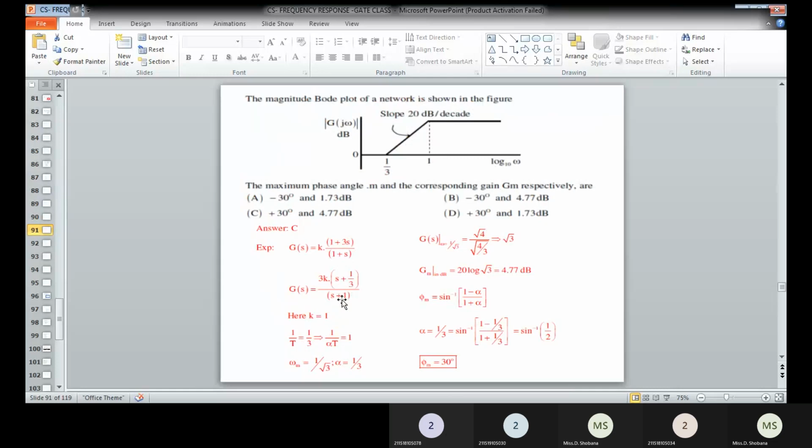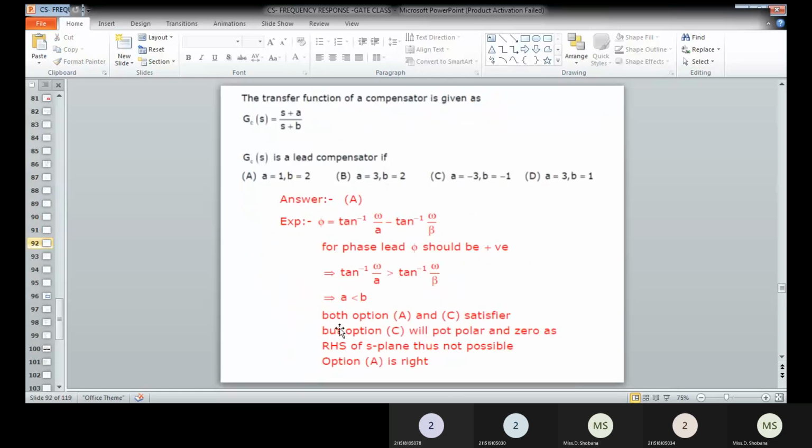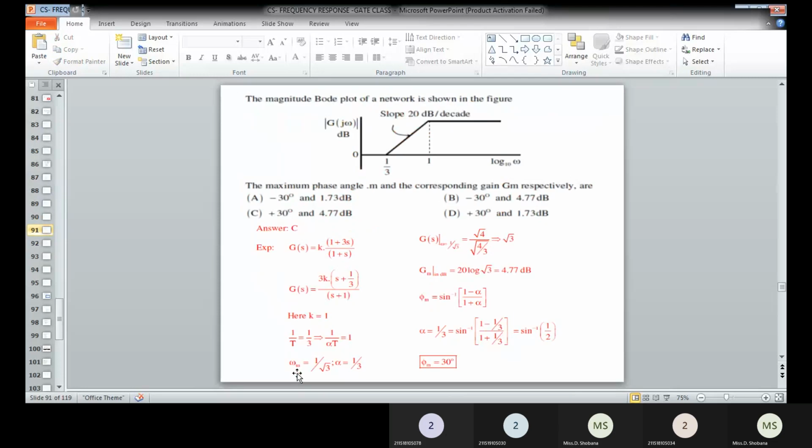Similarly, here same 1 plus s it will become. Therefore, 1 by T is nothing but 1 by 3, that is equal to 1 by alpha T. So the value is equal to 1. Similarly, you can get the omega m value. So omega m is nothing but 1 divided by root of alpha T, where alpha can be taken as 1 by 3.